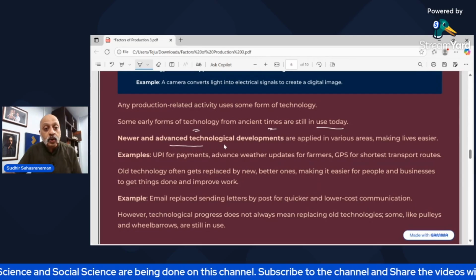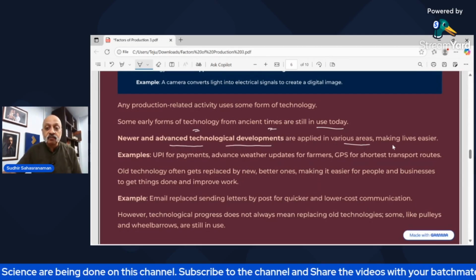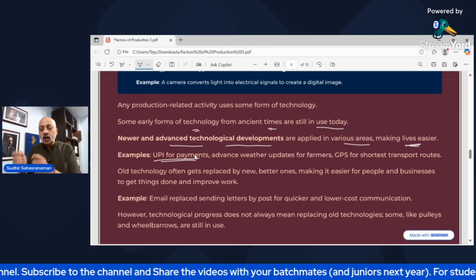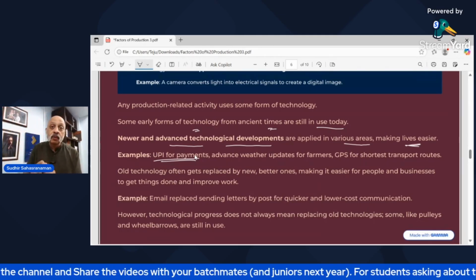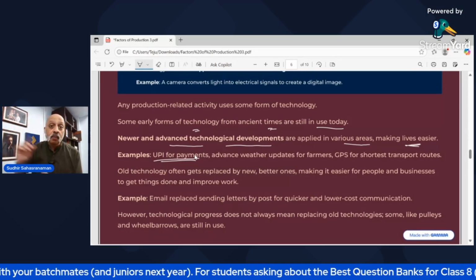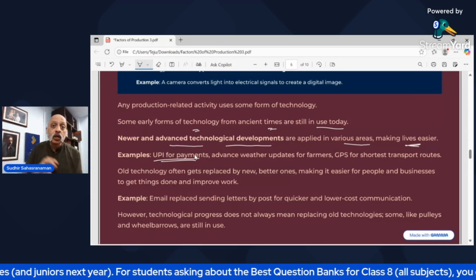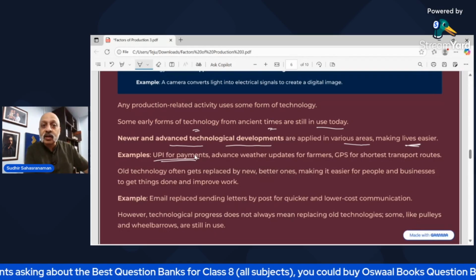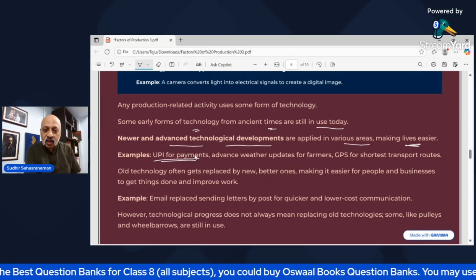But there are newer technological developments applied in various areas which make life easier. For example, UPI for payment. Earlier, you had to go and give physical money, or deposit a check in the bank, or create a demand draft, or send a money order. Now with UPI, anywhere in the country, you are able to send money immediately by clicking a couple of buttons.